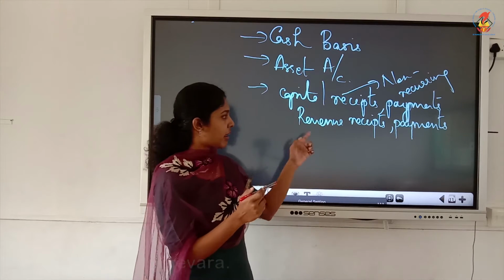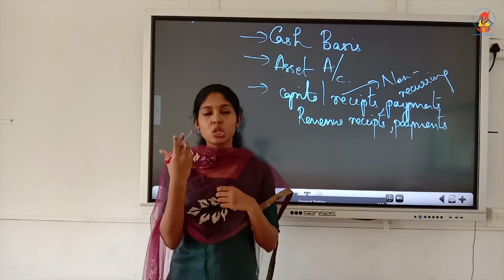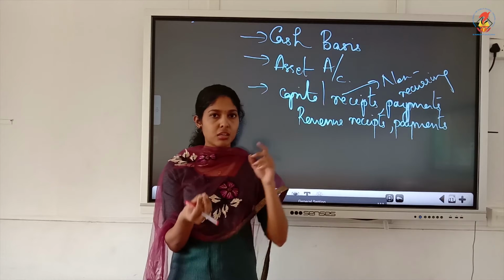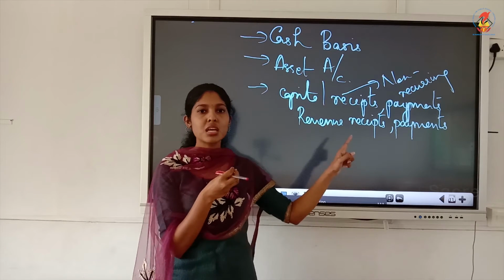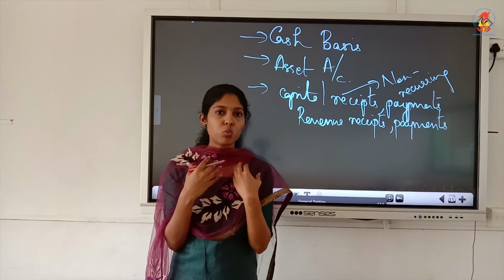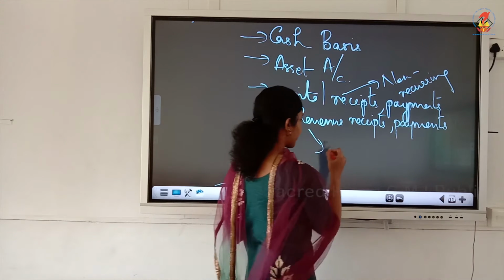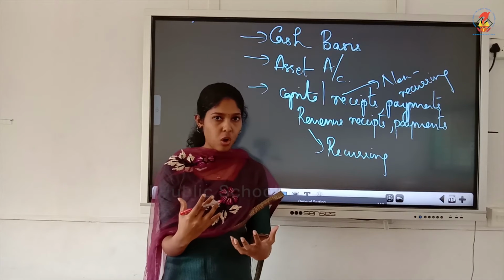Then revenue receipts means amount received from sale of goods or services. Goods means the current assets we are selling. Earlier, capital receipts means there we were selling fixed assets. Here, revenue receipts means what you get from sale of goods, and that is recurring in nature. It will happen again and again. This sale of fixed assets and sale of goods, these are the transactions of a profit making organization.